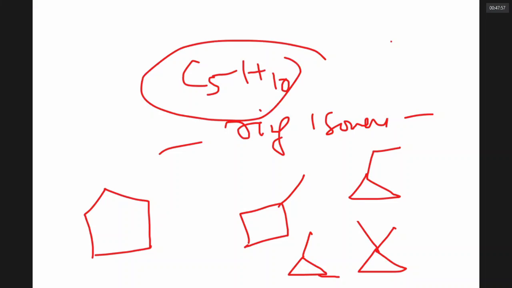How many ring isomers are possible for C5H10? Five. Can you see them? Cyclopentane, methylcyclobutane, ethylcyclopropane, 1,2-dimethylcyclopropane, 1,1-dimethylcyclopropane. So today we have seen chain isomers.